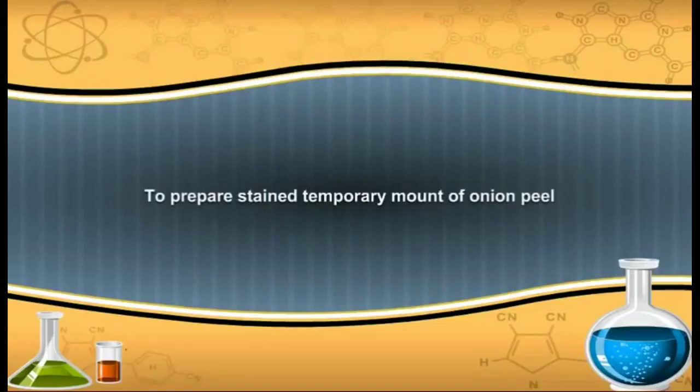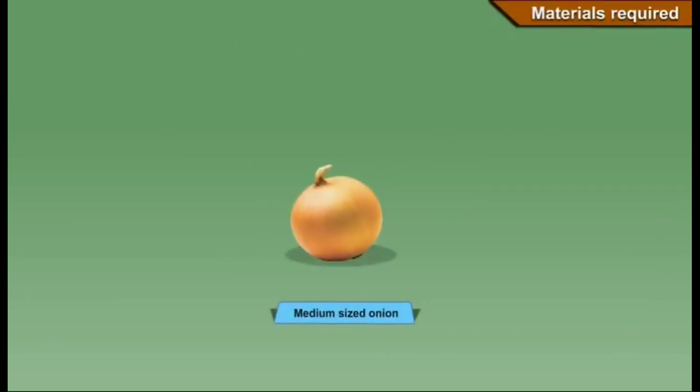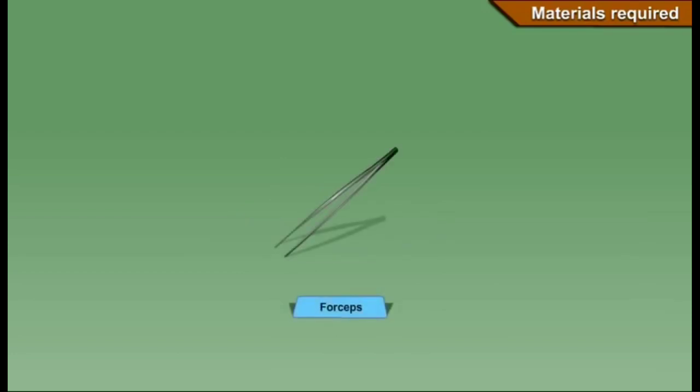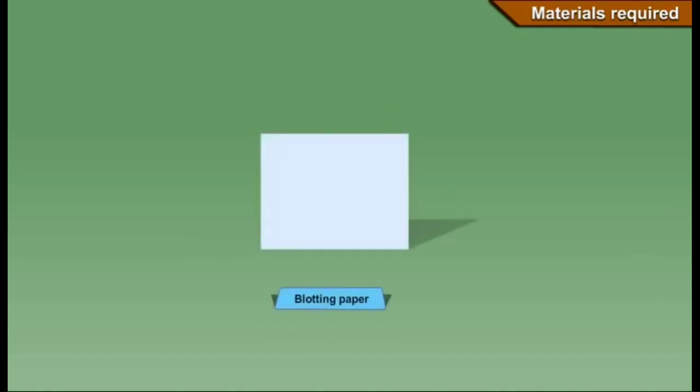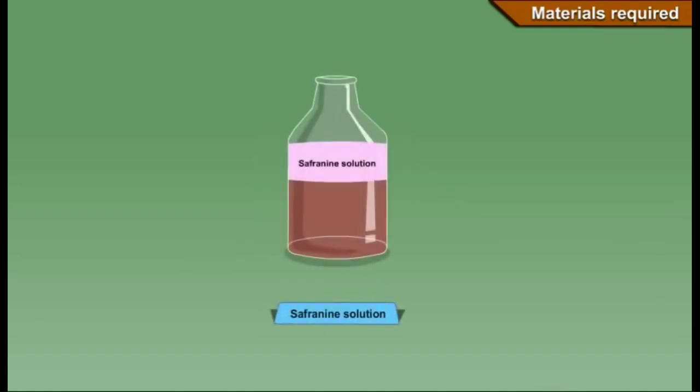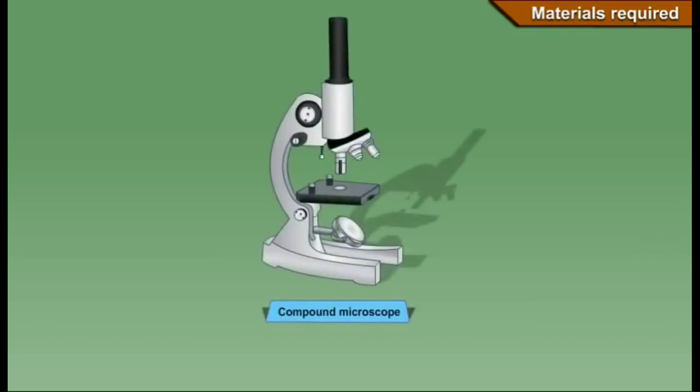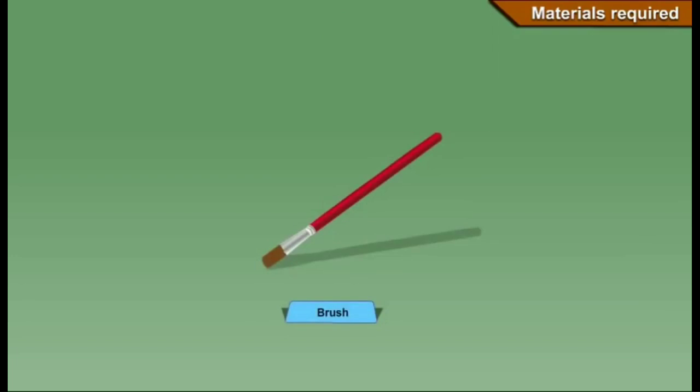To prepare a stained temporary mount of onion peel. Materials required: medium-sized onion, slide, cover slip, watch glass, forceps, knife, needle, distilled water, glycerine, dropper, blotting paper, safranin solution, compound microscope, brush.